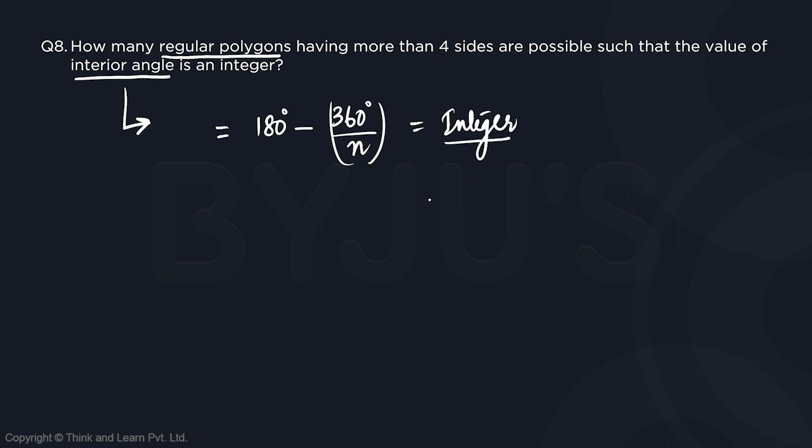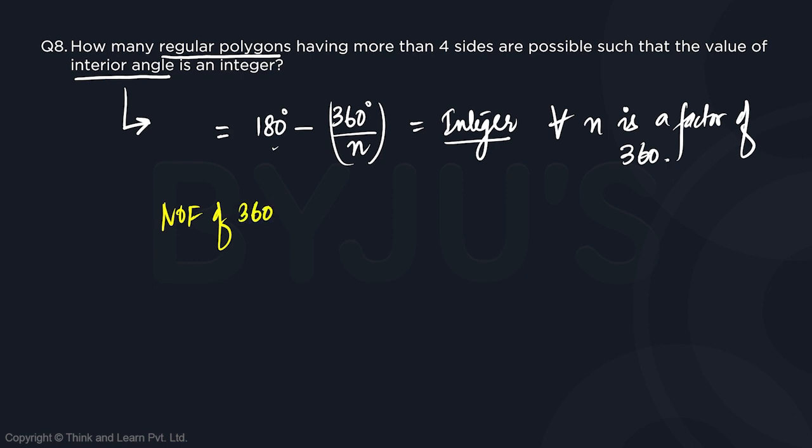This is only going to be an integer if 360 by n is going to be an integer, and 360 by n is going to be an integer if n is going to be a factor of 360. Right? Because the first term is already an integer, it's not a fraction. So this question is not a question on mensuration, but rather a question of numbers. We need to find out the number of factors of 360 degrees.